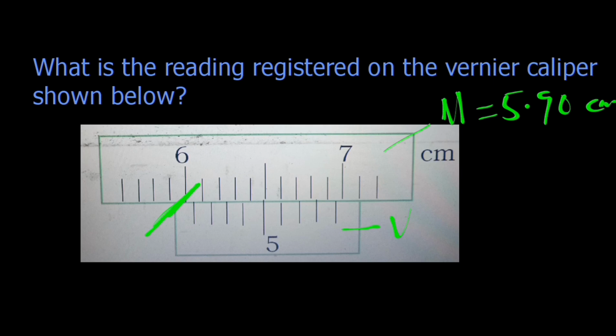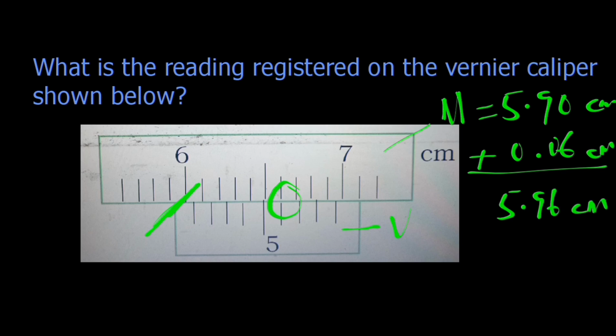Then the vernier scale is just the portion below the main scale, and we look for the point of perfect coincidence with the lines on the main scale, and the point that coincides perfectly is this 0.06 mark, centimeters. And if we add the two, the reading registered on the vernier caliper is given as 5.96 centimeters.